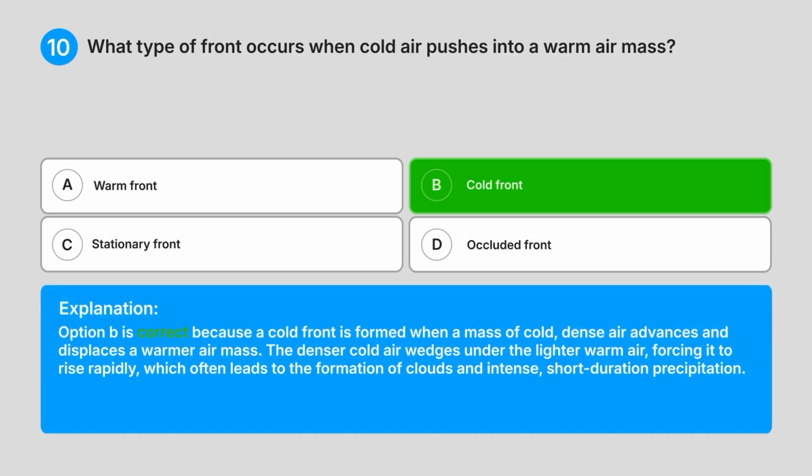Explanation. Option B is correct because a cold front is formed when a mass of cold, dense air advances and displaces a warmer air mass. The denser cold air wedges under the lighter warm air, forcing it to rise rapidly, which often leads to the formation of clouds and intense short-duration precipitation.